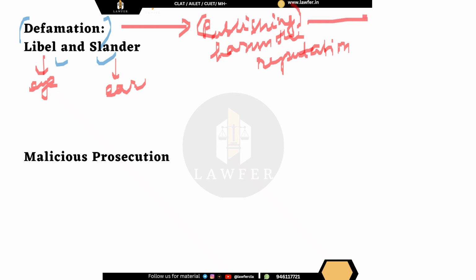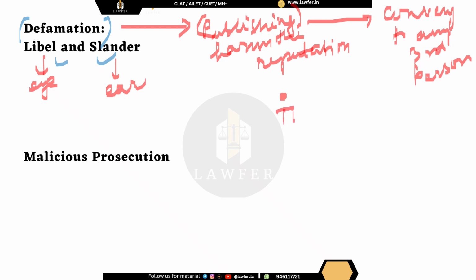Okay, now what do I mean by publishing? Publishing means conveying to any third person. Publish does not mean that you have to publish in a newspaper. Publish means that there is the person who is the tortfeasor, who is doing the defamation, the aggrieved person, who is the victim of the tort, and any third person.